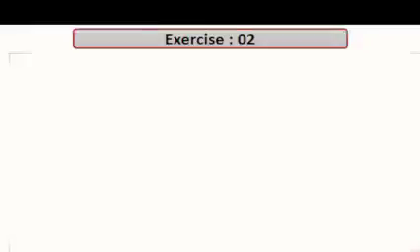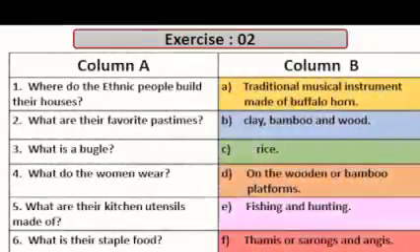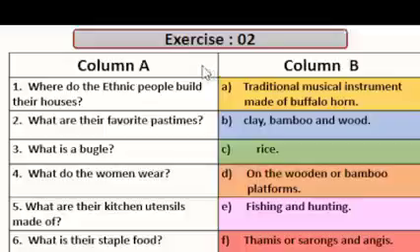And then I have another exercise for you, which is exercise 2, and you can find this exercise in your textbook also. Here we have 2 columns, column A and column B. You can see that in column A we have 6 questions, in column B we have the 6 answers of the 6 questions, but in a haphazard way. That means in column B you have the answers, but they are not matched with the questions, so you have to match the answers from column B to the questions of column A. So the first question we have is, where do the ethnic people build their houses? So we have to find the answer from there.